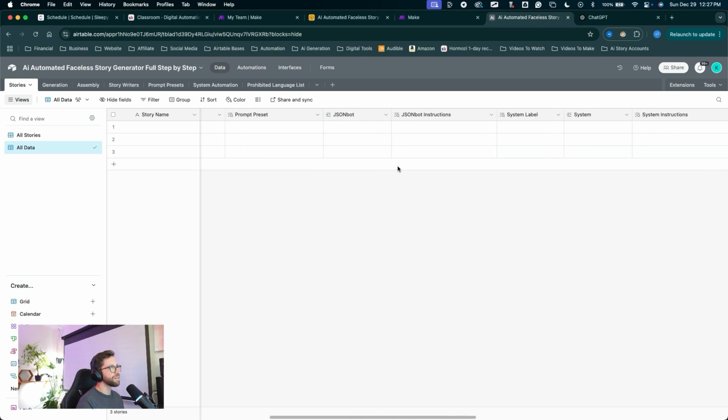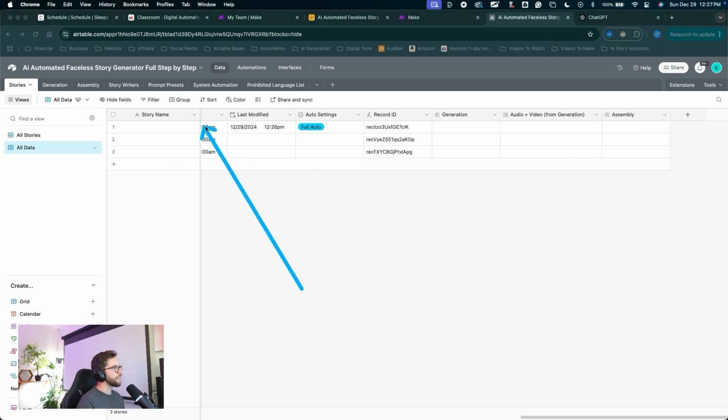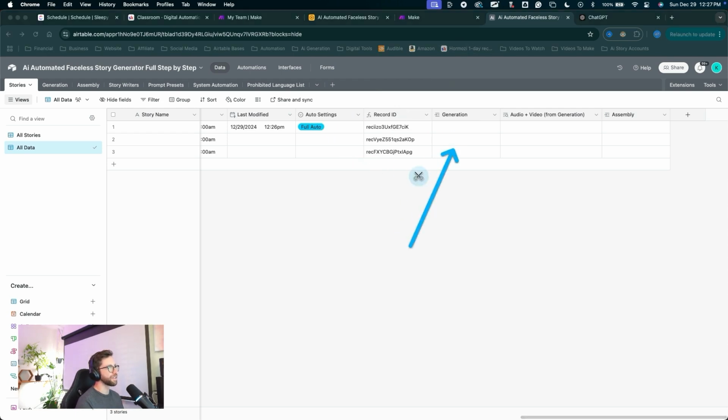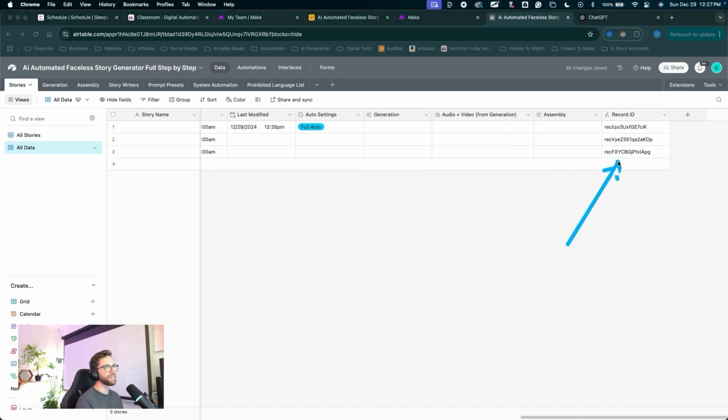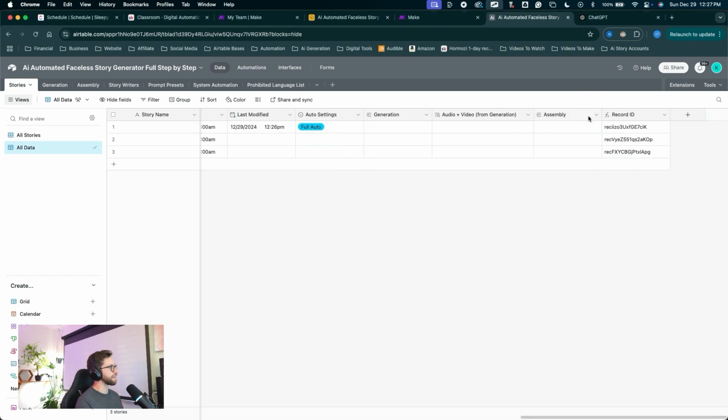We're gonna rearrange some of this stuff as we go just to keep things organized. By the way, rearranging any of these fields in any order does not affect anything. This is purely for preference on how you like to organize all your fields. For example, this record ID field, I always like to keep at the end. So in case I need to find the record ID, I can just scroll down to the end and find my record IDs, which we will need to do as we build out the automation. So stuff like that to keep in mind, purely organizational, finding all of your fields and records.